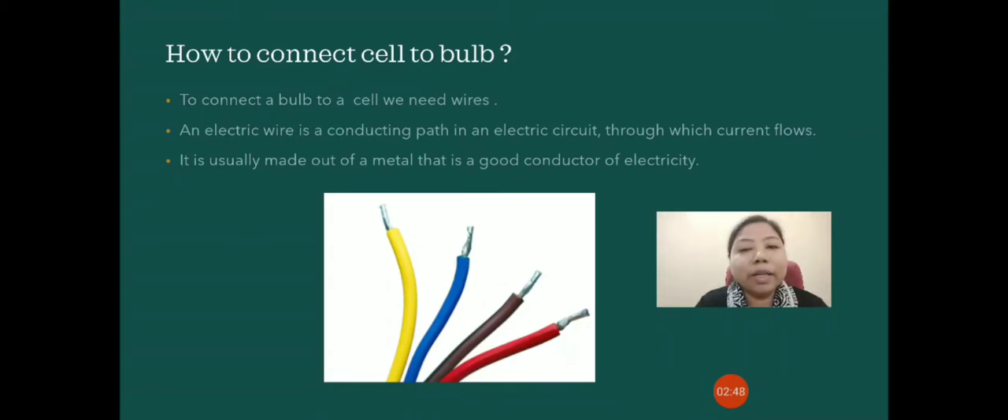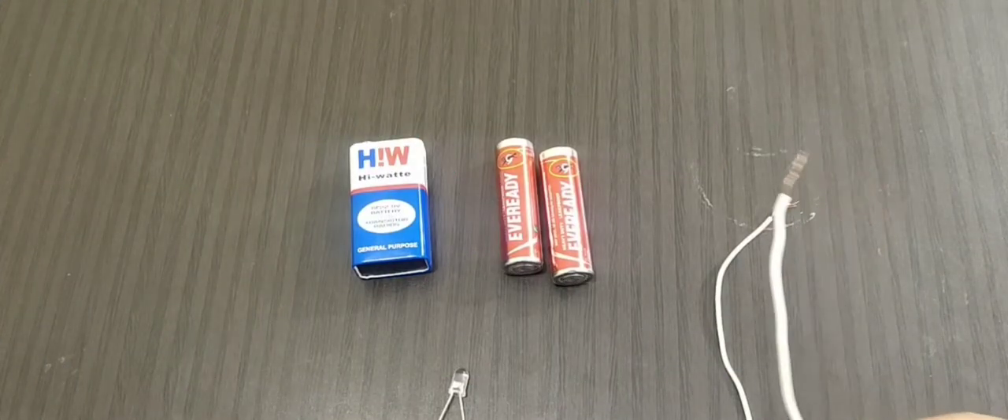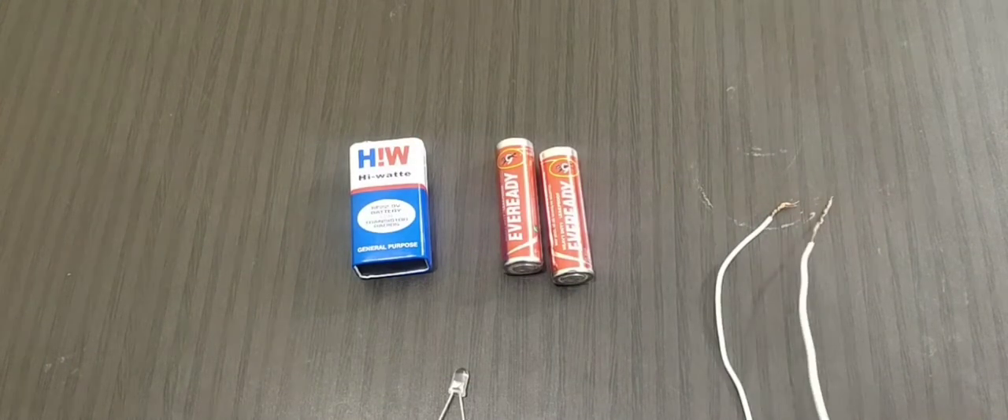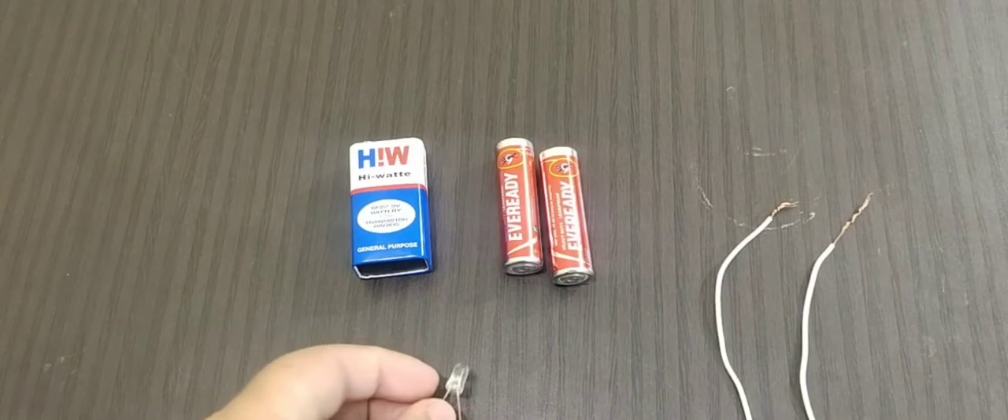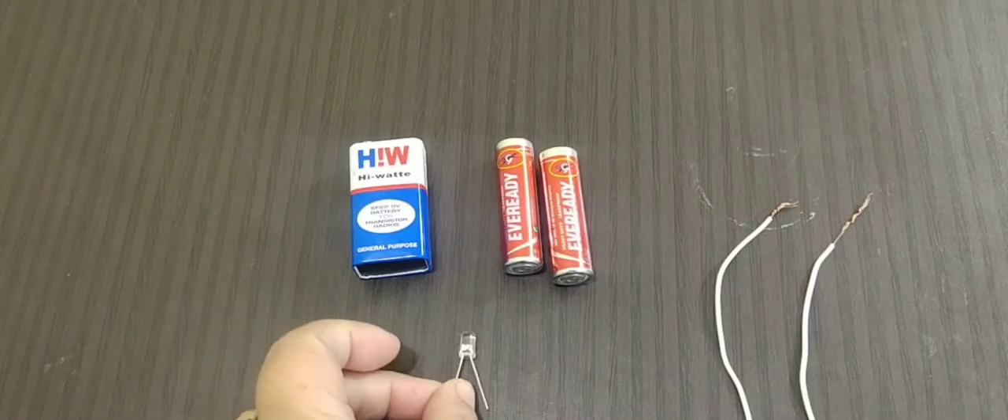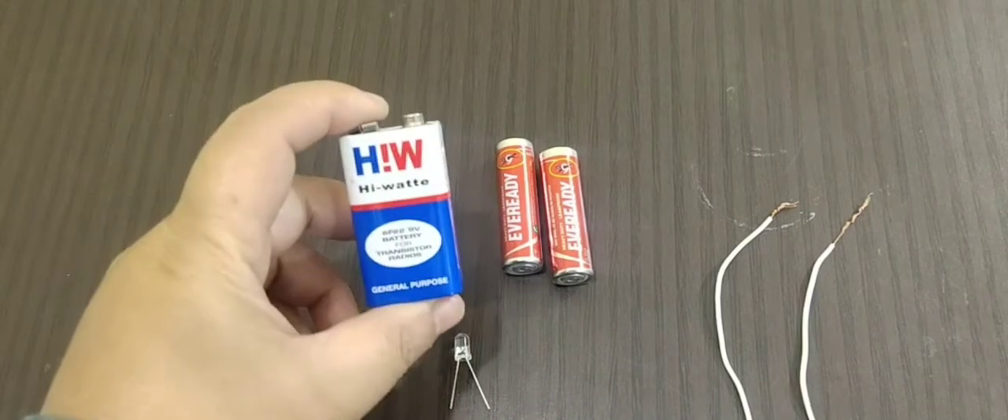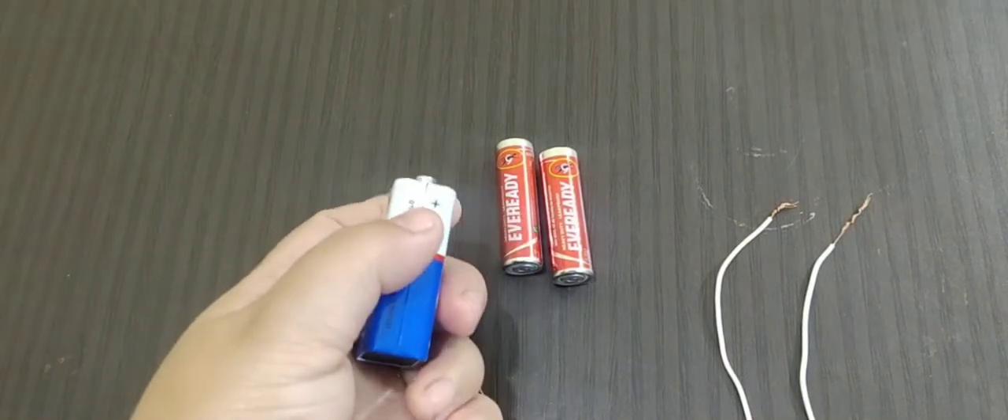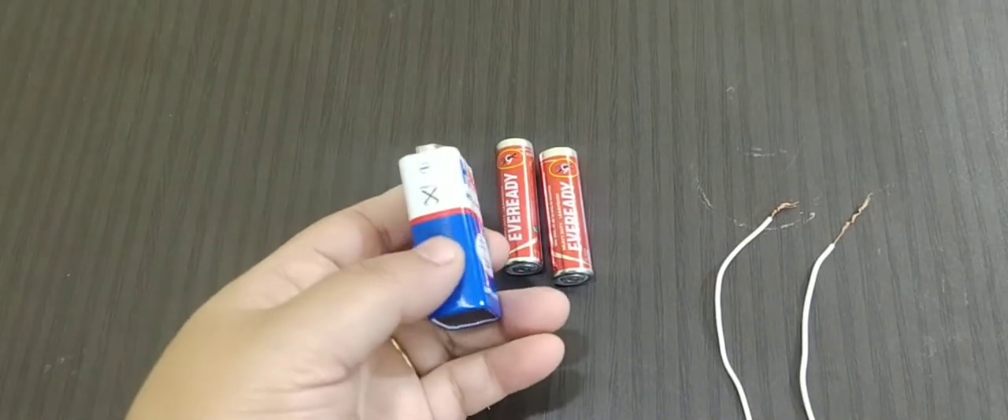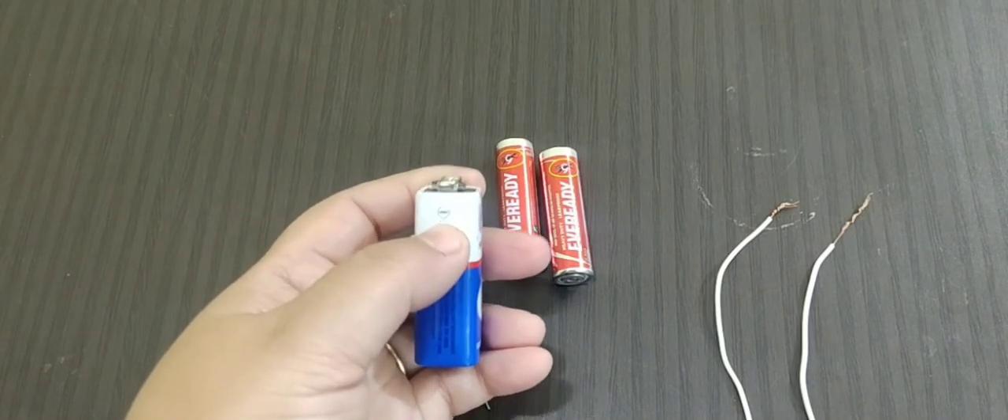So, children, now let us look at how we can connect a cell to a bulb. We will be trying to find out the different ways of arranging the cell and a bulb to connect each other. Let us understand with the help of an activity. For this, we need wires, an LED bulb, and a cell. So, this is the positive terminal of the cell and this is the negative terminal of the cell.